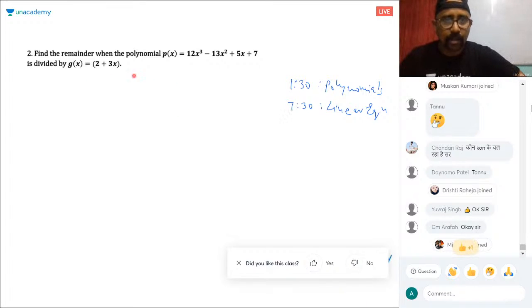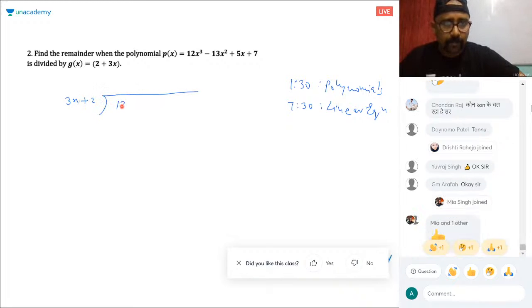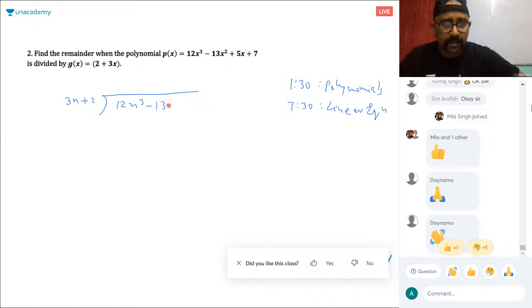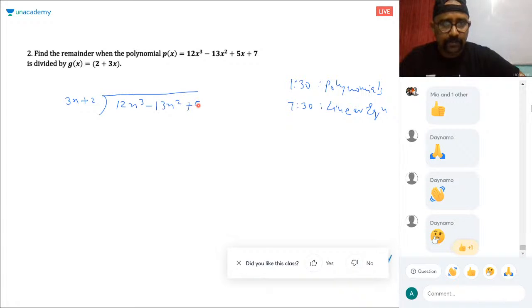So now this is long division. This is in the correct form, but this is not in the correct form. You need to put this in standard form first. So the standard form is 3x plus 2. Let's divide this fast. 12x cube minus 13x square plus 5x plus 7.